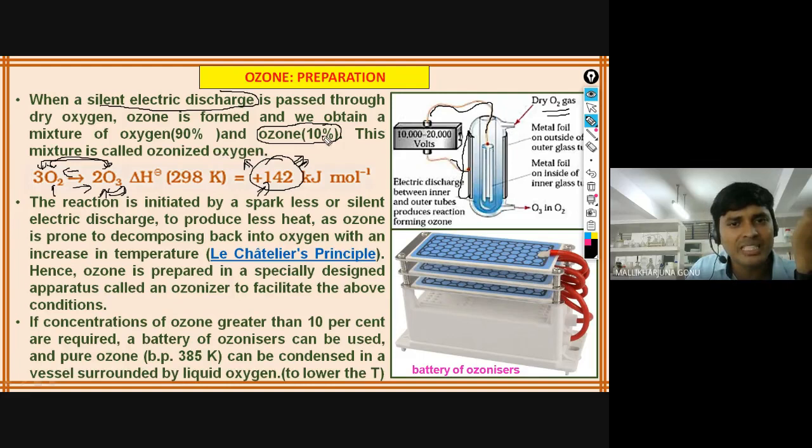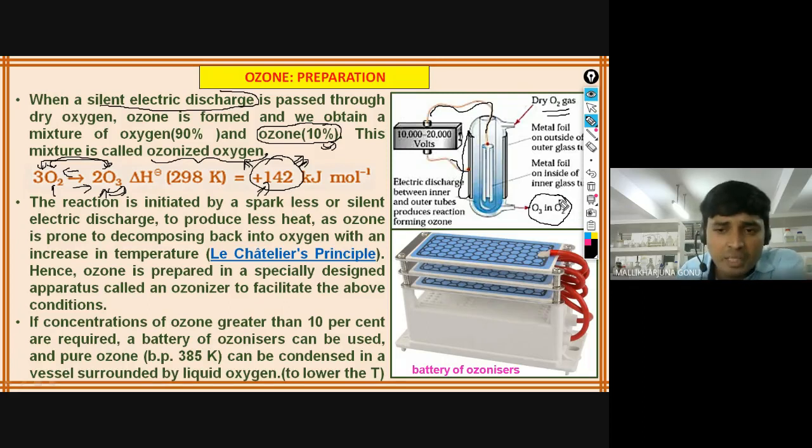So this much is enough for many industrial purposes. This type of oxygen, which is 10% ozone in 90% oxygen, is called ozonized oxygen. So a mixture of O3 and O2 only can be collected. But if you want to get a higher concentration, you can use a battery of ozonizers. These machines are completely designed to produce a higher concentration of ozone. They are called ozonizers. Why? Because due to the Le Chatelier principle, if you increase the temperature, what happens? That will decompose, because O3 is not stable. Ozone is not a stable compound. That is the reason it gives back oxygen.